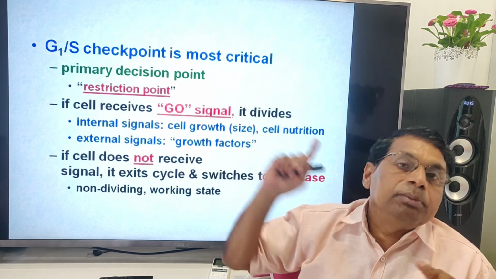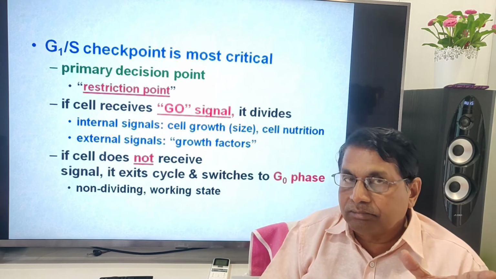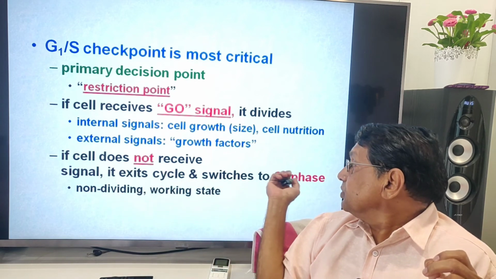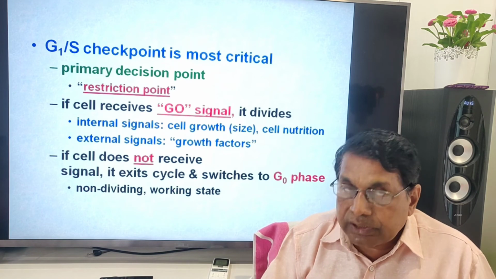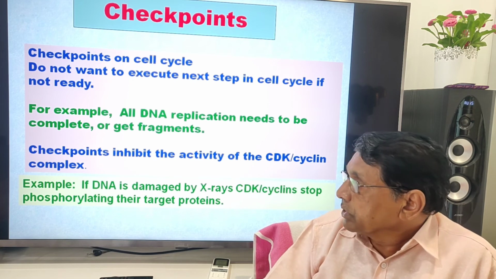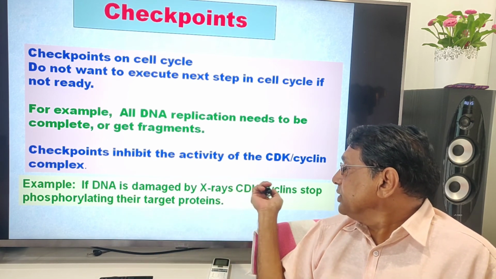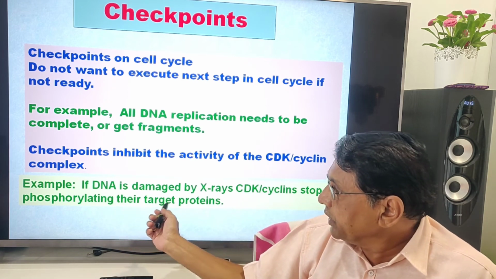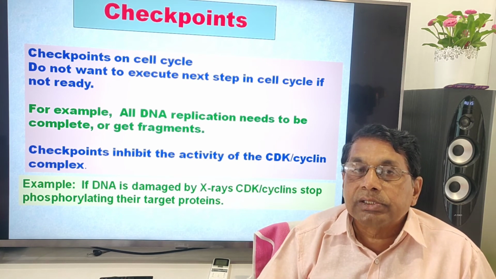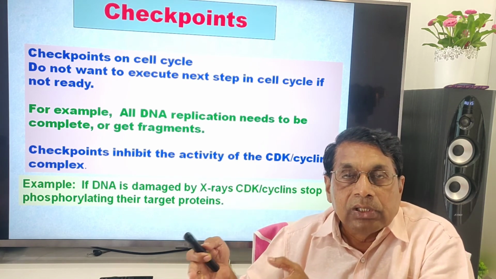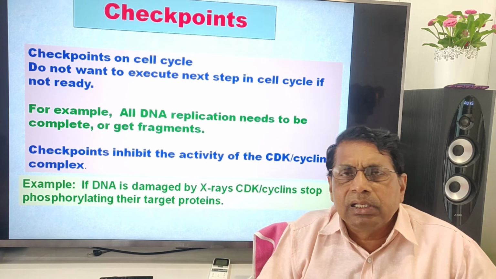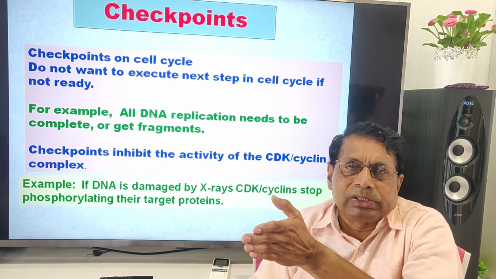As I told you, some inhibitors will be there, P21, P27. If cells do not receive the signal to divide, the cell cycle switches to G0, a non-dividing working state. Then checkpoints. Suppose DNA is damaged by X-rays, then CDKs stop phosphorylating their target proteins. That means cyclins do not bind to cyclin dependent kinases, that complex doesn't phosphorylate the substrate, transcription factors are not synthesized, and a cascade of events takes place.